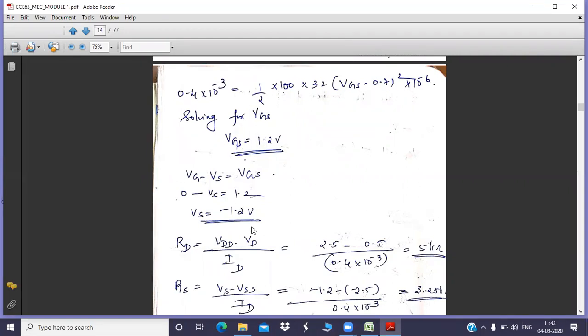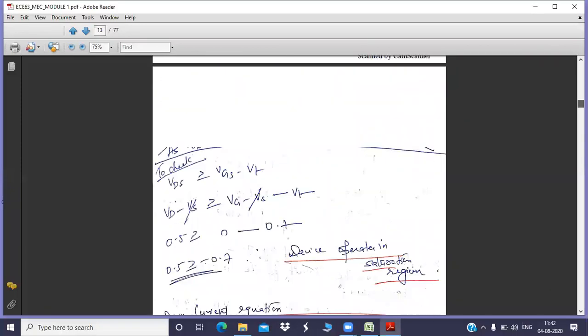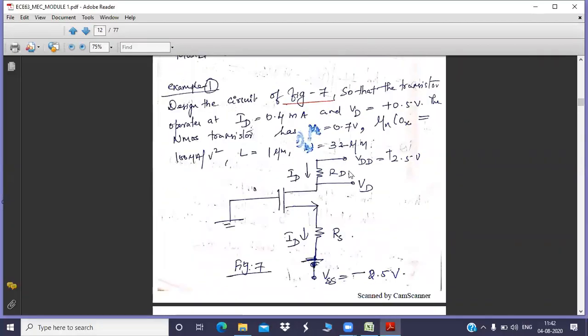Why are you finding VS? Because you need to find RD and RS, and for that you need VS. So now we have all the parameters to solve for RD and RS. First we are going to find RD. How? Please take the circuit diagram and observe where RD is connected. I have connected this particular resistance in between VDD and VD.